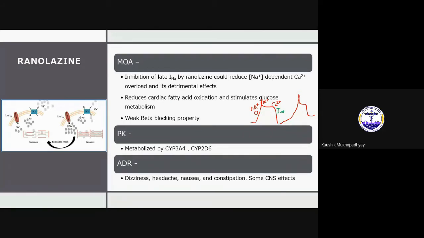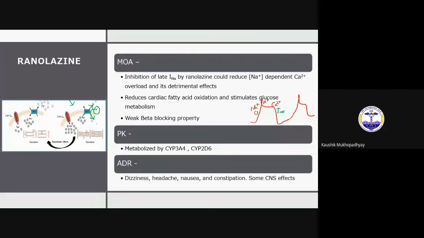So now if we see the normal cell in this diagram, this late sodium channel opens at the late phase. That is why it is called the late sodium channel. Now when this sodium channel opens, more sodium is available. This sodium is exchanged with calcium. So this sodium gets out, and the calcium ion which is outside comes in.